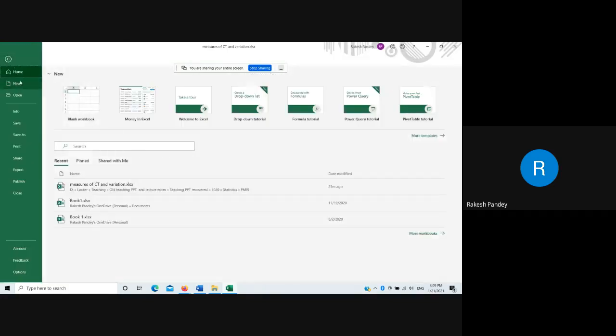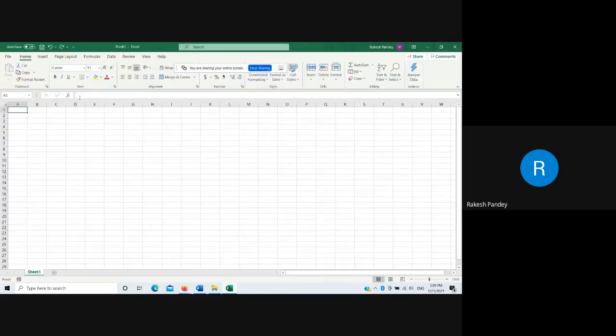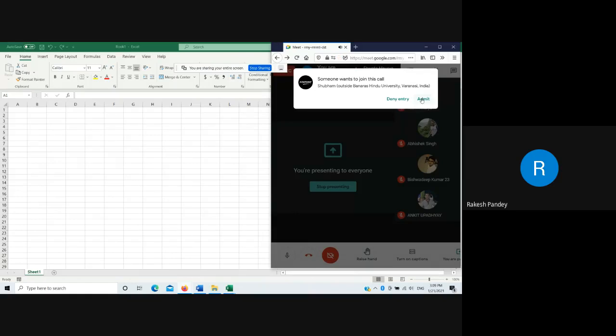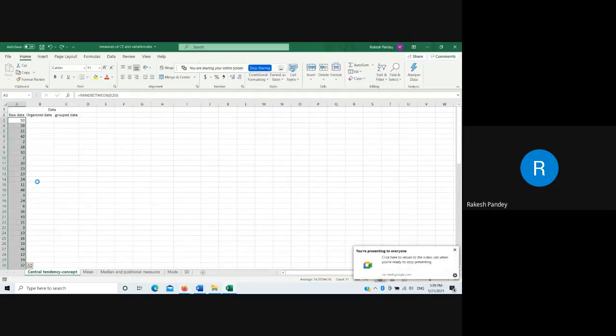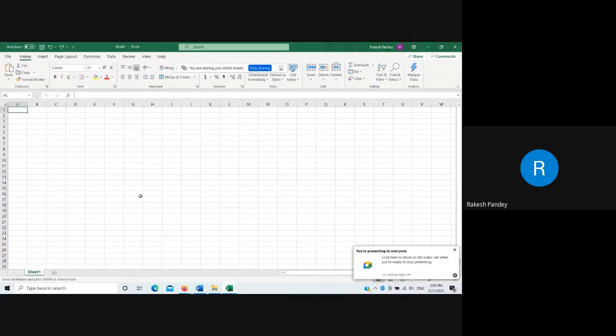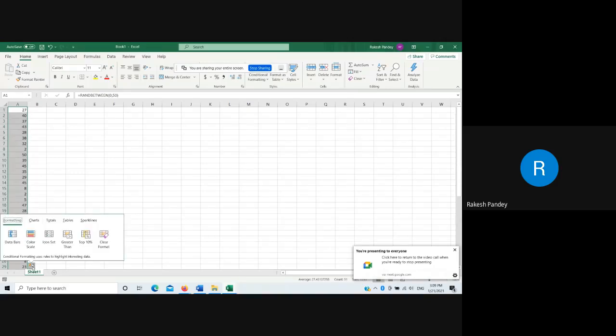Let me open another Excel sheet. Someone has joined. Data bars, tools, clear format.